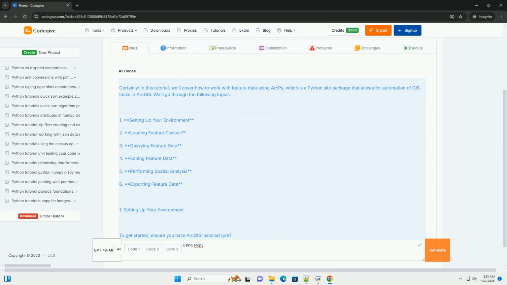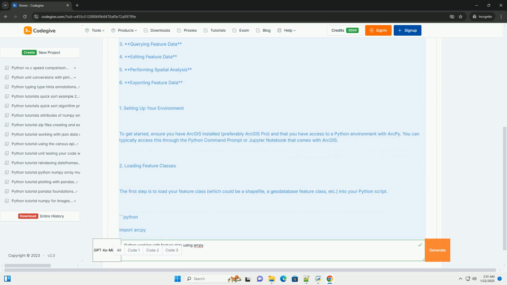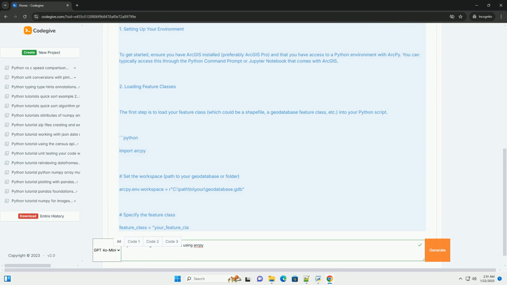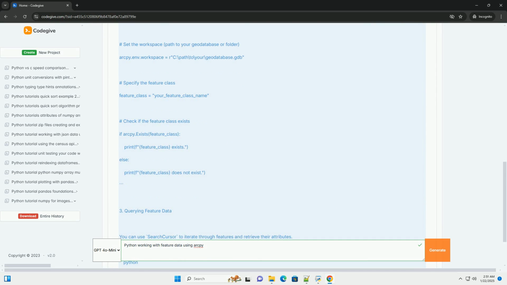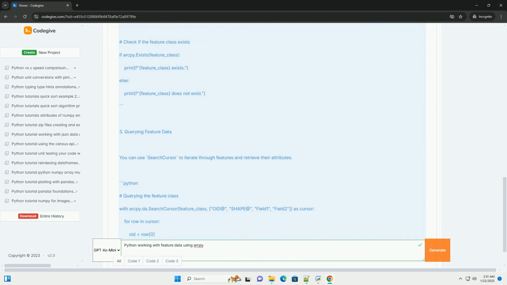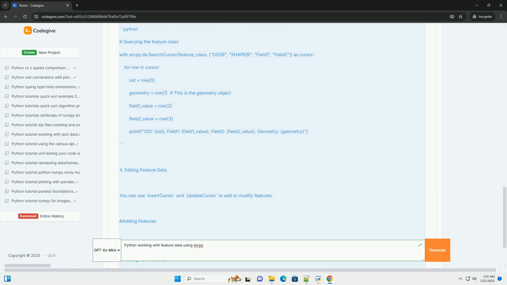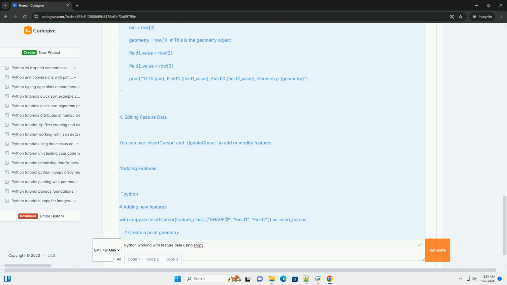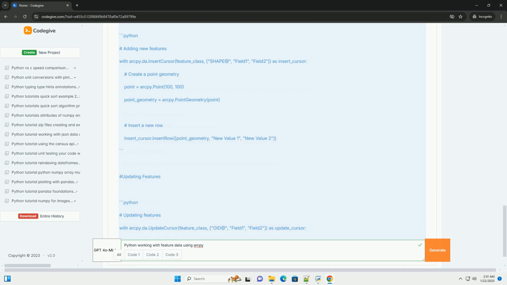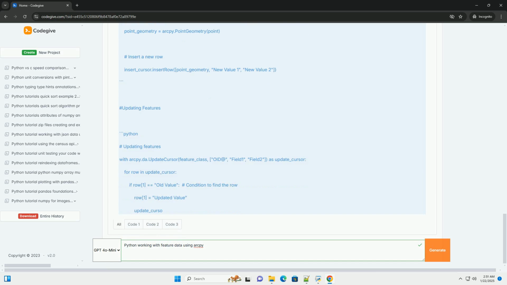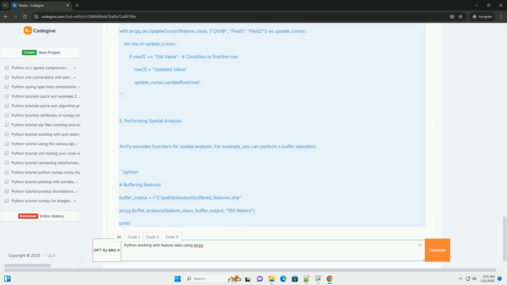Certainly. In this tutorial, we'll cover how to work with feature data using Arcpy, which is a Python site package that allows for automation of GIS tasks in ArcGIS. We'll go through the following topics. 1. Setting up your environment. 2. Loading feature classes. 3. Querying feature data. 4. Editing feature data. 5. Performing spatial analysis. 6. Exporting feature data.